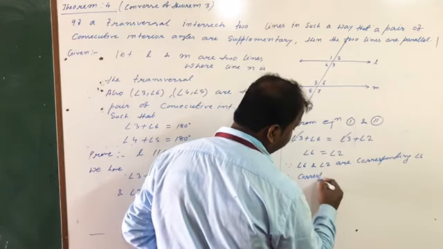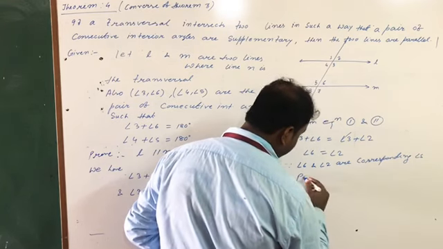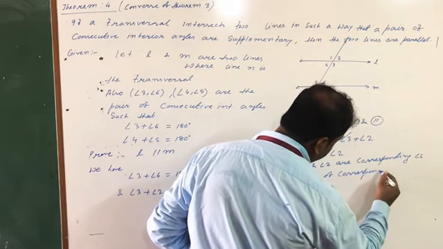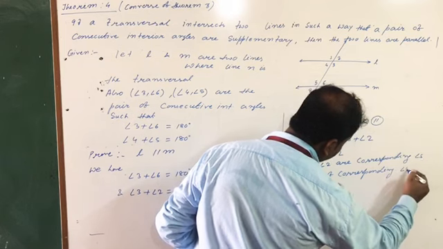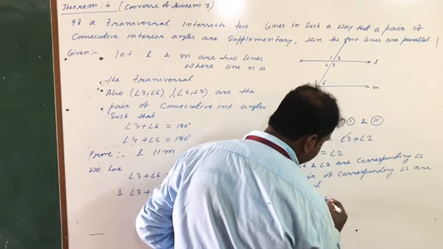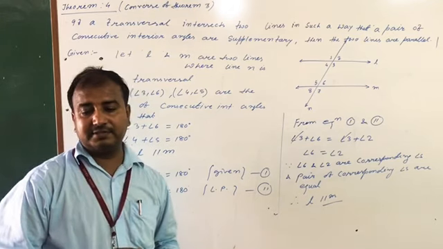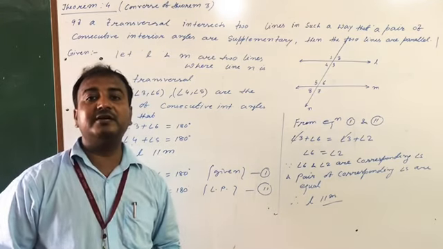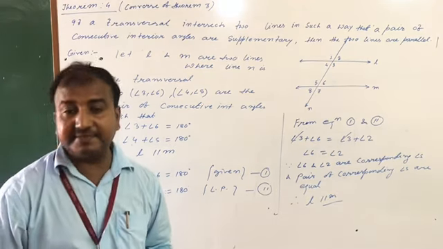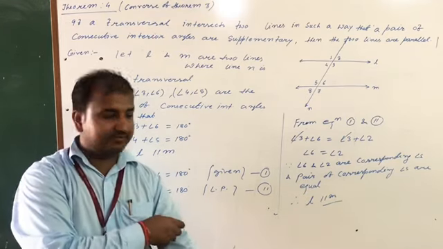And a pair of corresponding angles are equal. Hence you can write what? L parallel M. Any doubt? Now you all can do rest all questions of exercise 7C. Okay, I'm just discussing some questions right now.